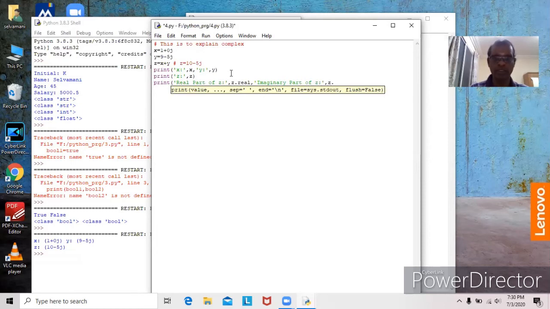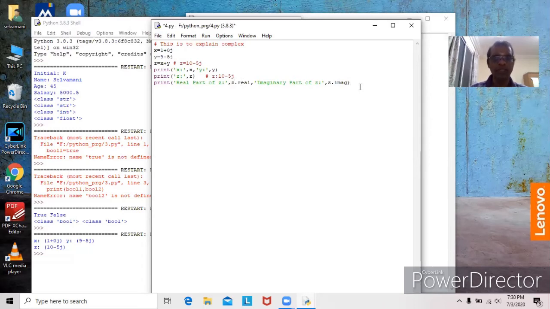It should be Z dot imag. See here, real part of Z. Now Z contains 10 minus 5J. So out of this, 10 is real, imaginary is minus 5.